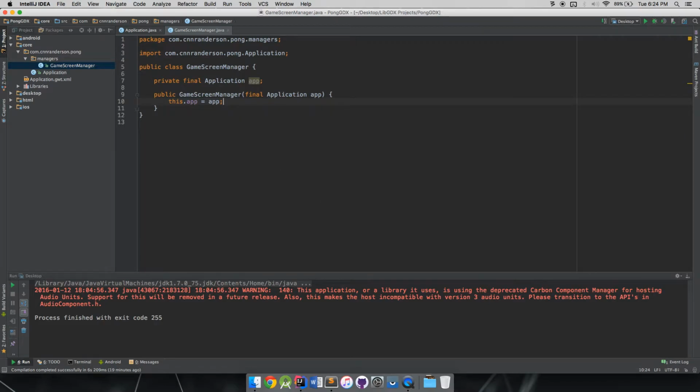Now we should start taking some time to think about how we want to set up our GameScreenManager. We want an effective approach to setting the screens of our main application, and also preparing ourselves down the road for when we want to do those fancy screen transition effects.